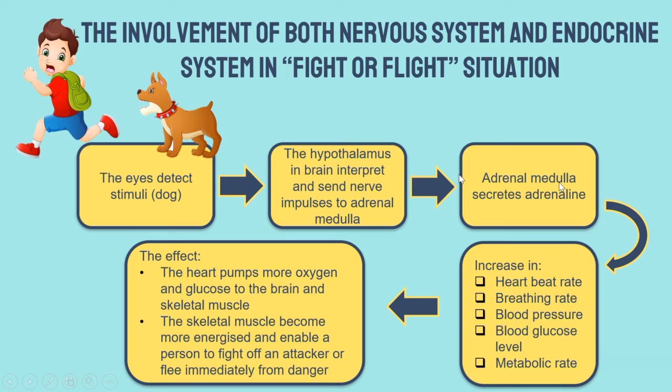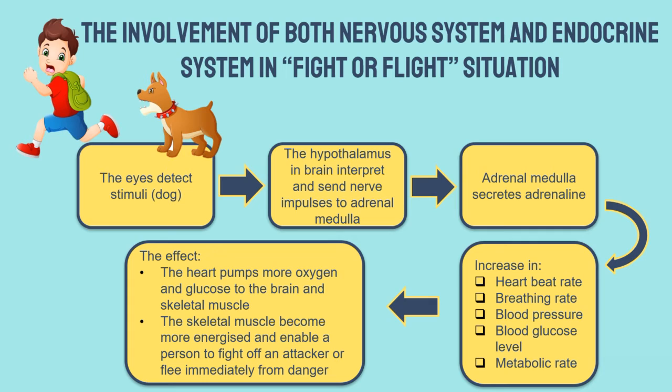And then what the endocrine gland does here is secrete the hormones, and the hormones will be secreted into the blood flow to the targeted organ and will cause a response, right? So what is the response here? The heart pumps more oxygen and glucose to the brain and skeletal muscle.